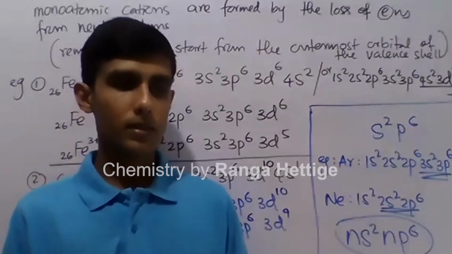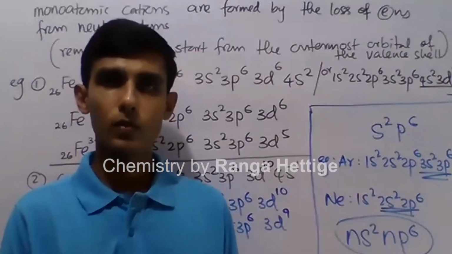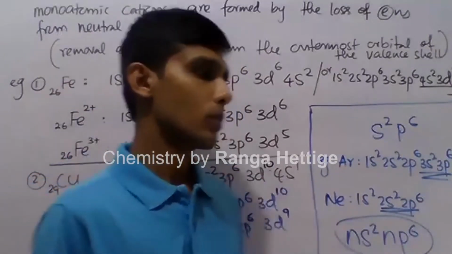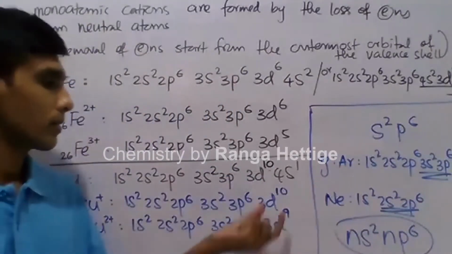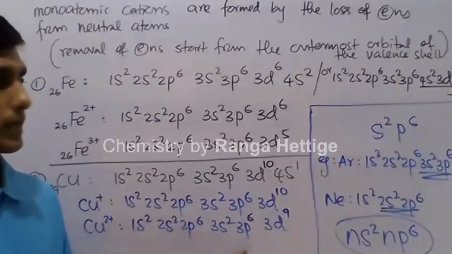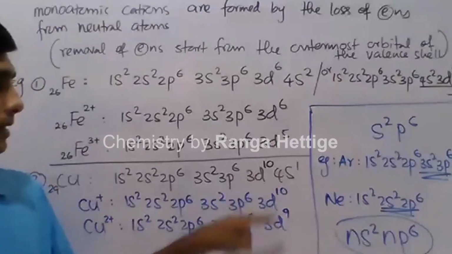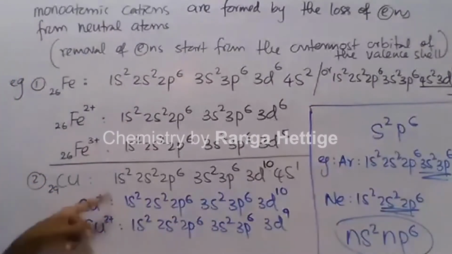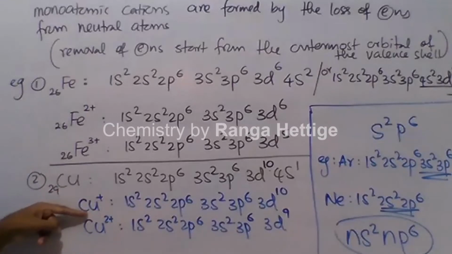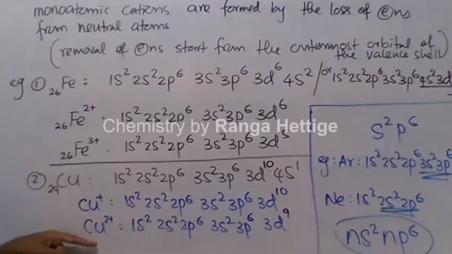Likewise, due to the different reasons, due to the effects of solvent, due to the effects of the other ions, because of that, in solid state and in solutions, you cannot compare the stability based on the configuration directly. But for gas phase, you can directly compare. Accordingly, you can say copper 2 plus in gas phase more stable than copper plus is more stable in gas phase than copper 2 plus.